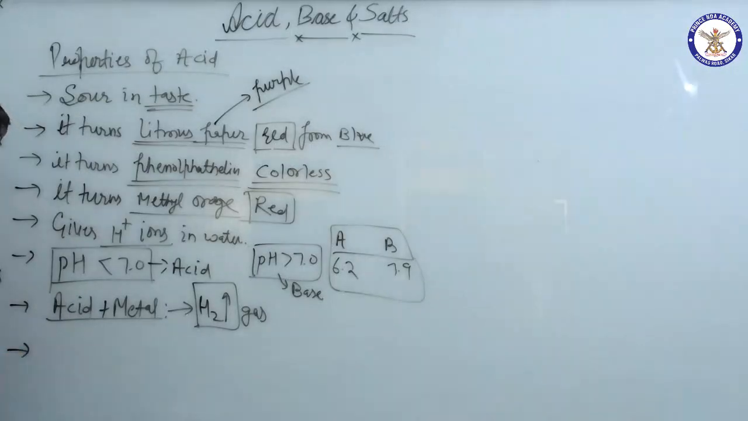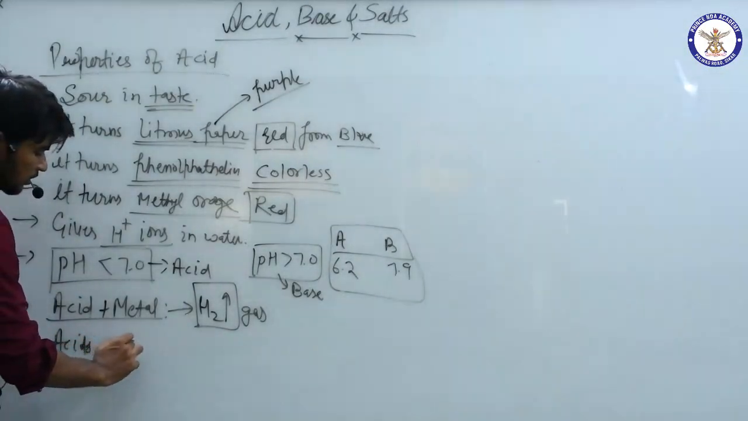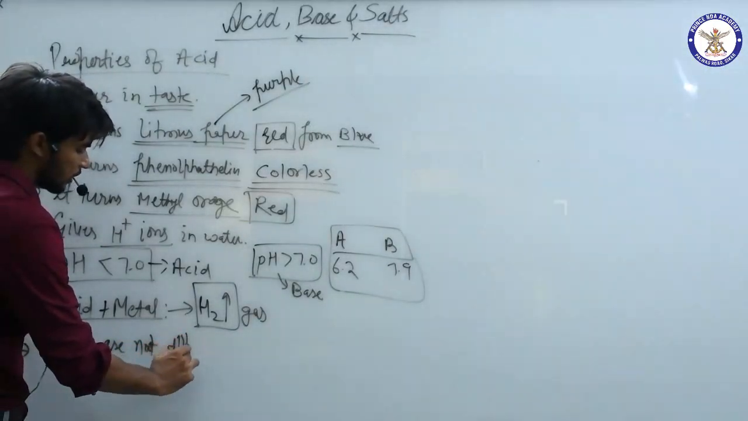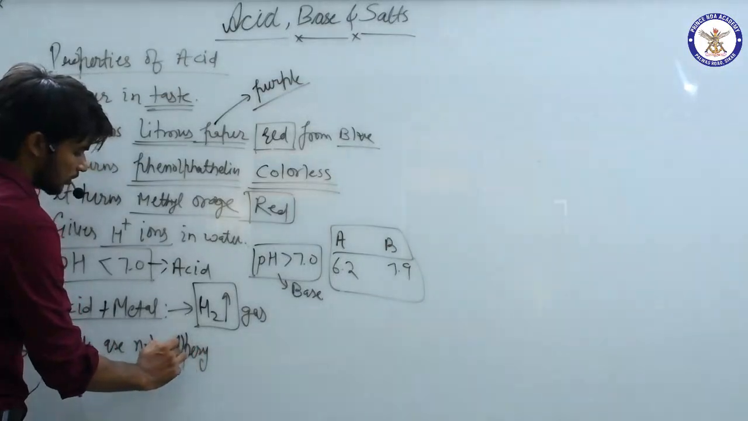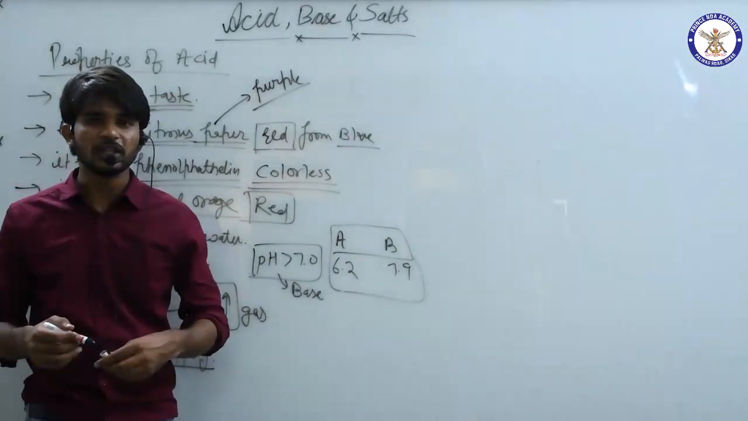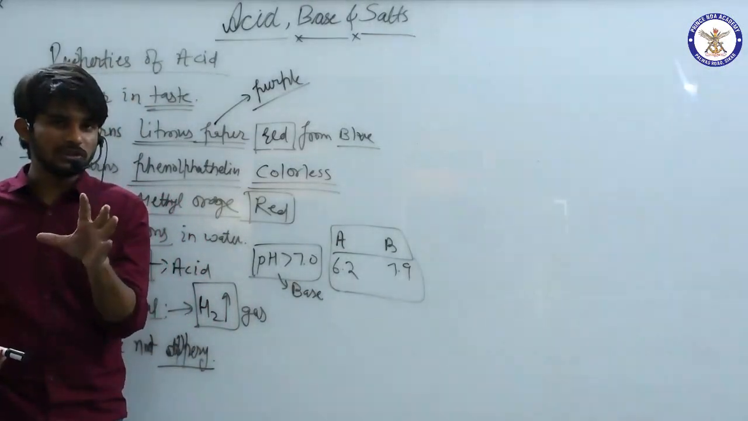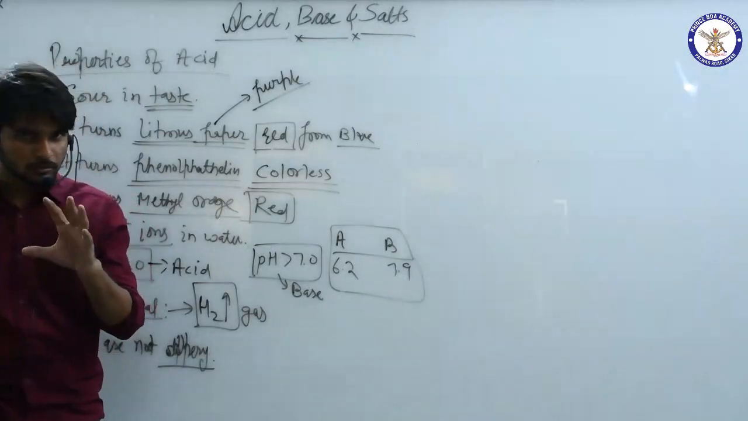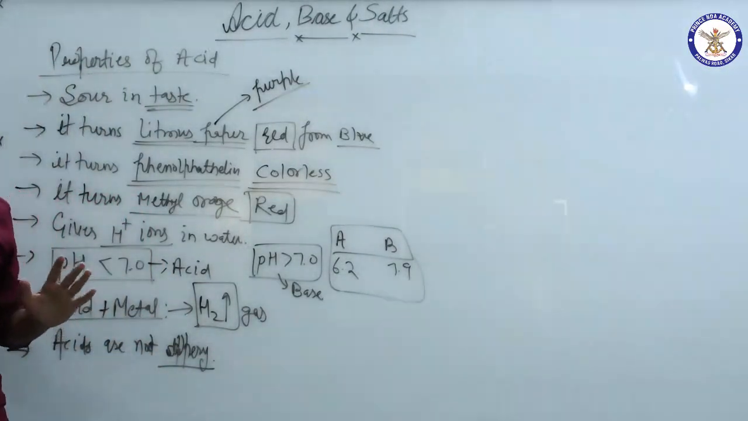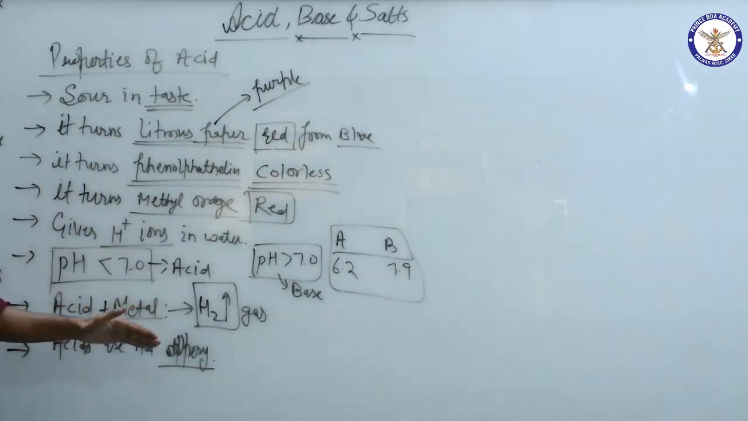Next point, acids are not slippery. So what is this slippery? Smooth, chikna. If you touch acids, you will not find them smooth or slippery like soap. Soap is slippery, but acids are not. So we have to remember these properties. Questions are asked from these properties.